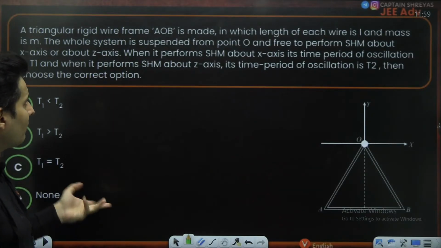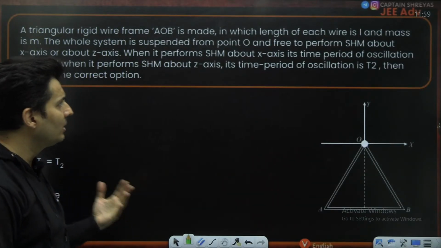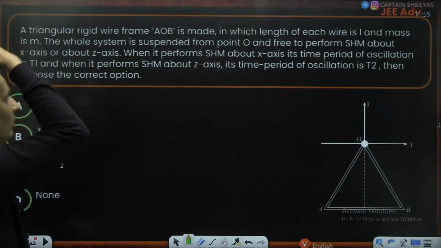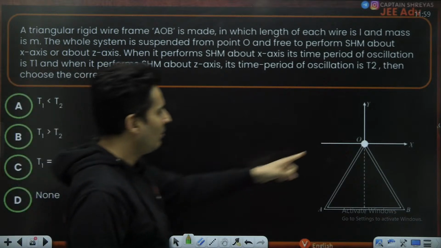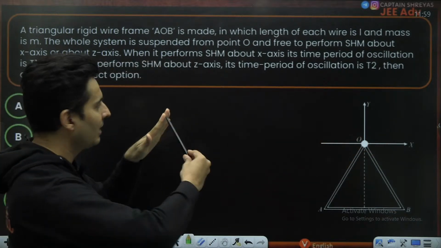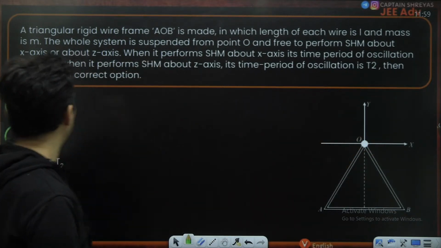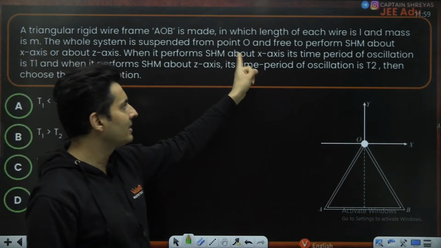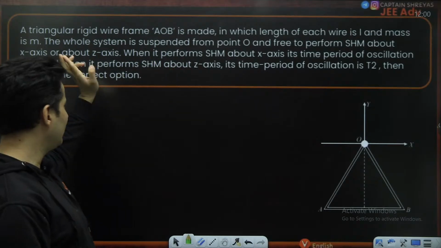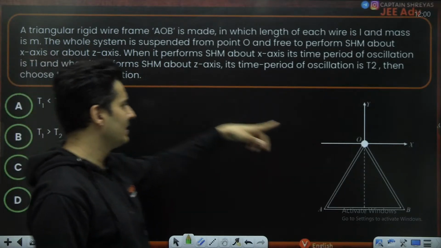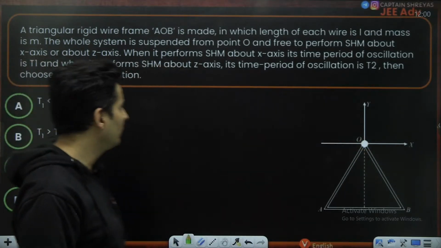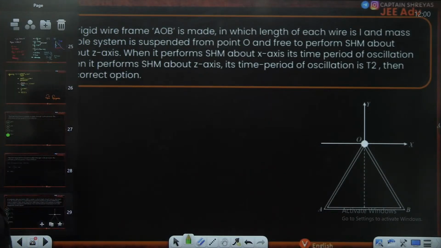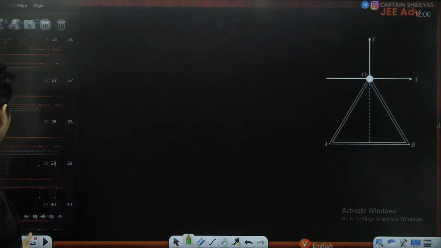There is a triangular wire frame where the length of each wire is L, mass is M. The whole system is suspended from a point O. This is a triangular frame and it is free to oscillate. It has a time period T1 when the axis is the x-axis, and a time period T2 when the axis is the z-axis, coming out of the plane. Then choose the correct option. Compare the time periods. Beautiful question. Let's see.